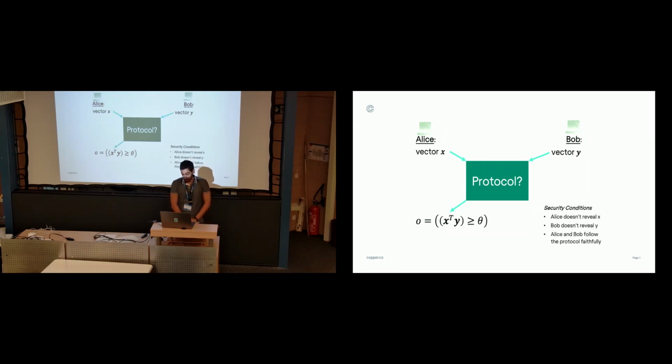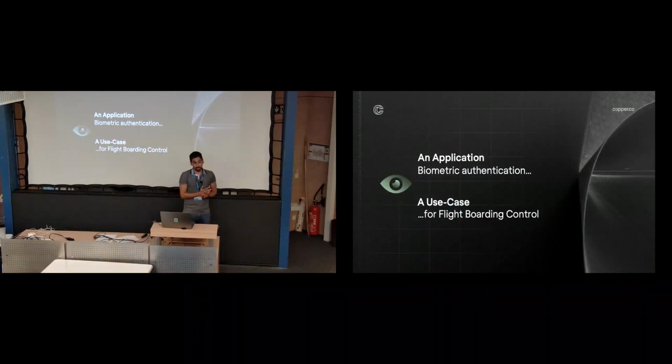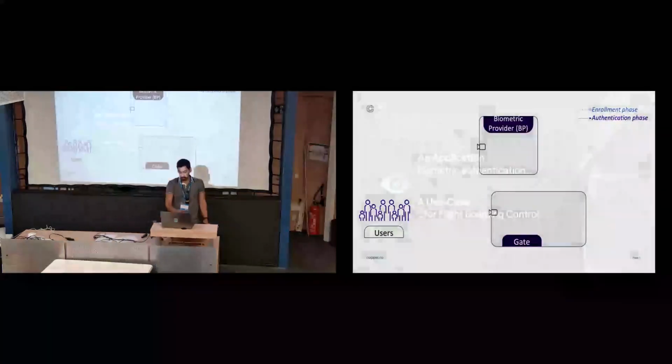With the following security conditions. We want Alice not to have to reveal the vector x, and we want Bob to not have to reveal the vector y. And we want to be doing so in a privacy-preserving manner, such that Alice and Bob will be following the protocol faithfully, that is, we're in the semi-honest domain, guaranteeing input data privacy. The application that we're targeting for this work is that of biometric authentication. I'm going to be showing you now the use case of flight boarding control, but it could be applied to basically any other scenario where you have the same constraints of two parties and such.